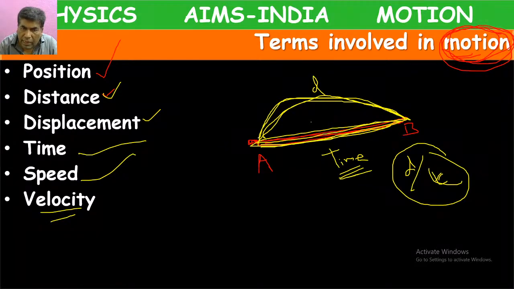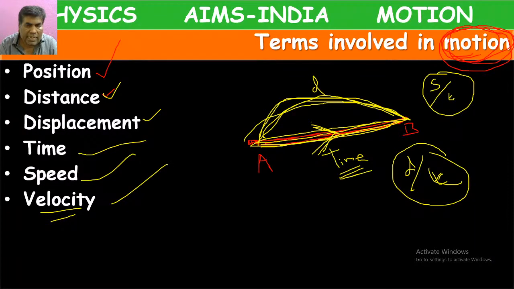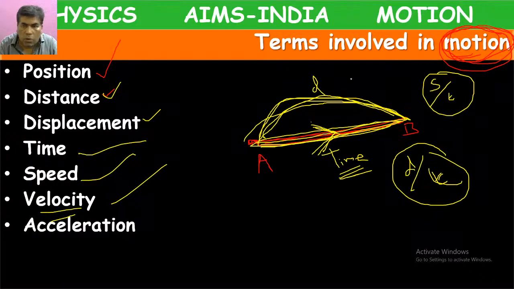Suppose the distance happened in one particular direction, then we call it displacement S. It happened in T time. This ratio is called velocity. While moving on a bike, if we raise the accelerator, the bike's speed or velocity will increase.